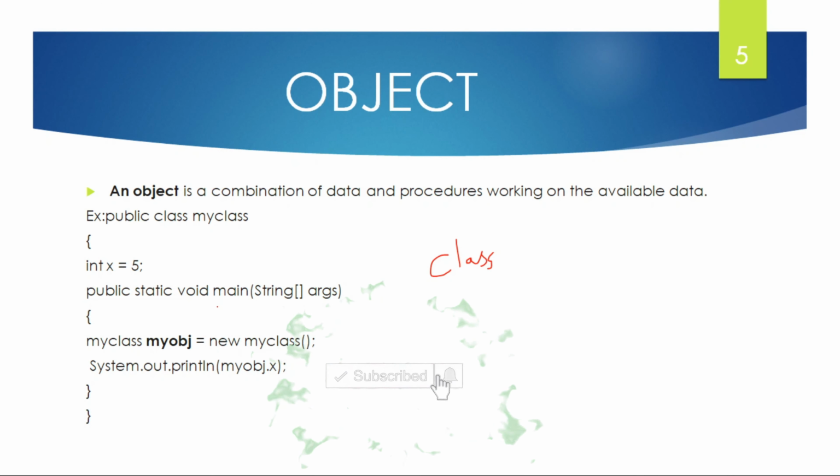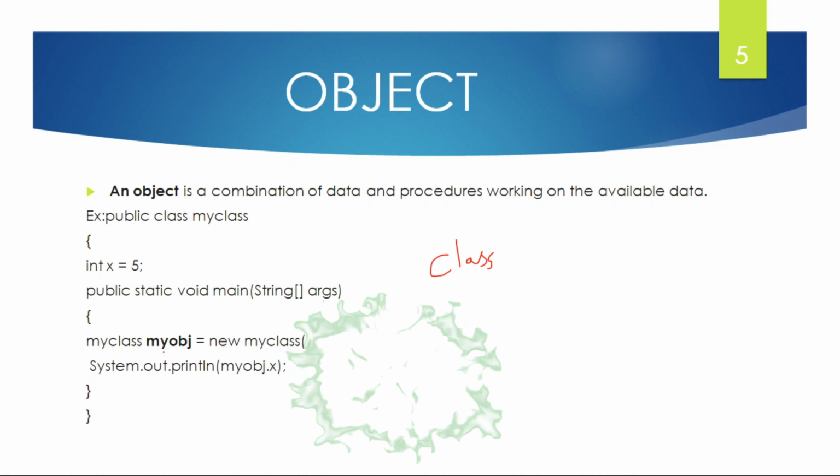So we have the main method. In this main method we created an object named my object. This object accesses the data from my class. After accessing, we will print the data. But how will we print? System.out.println(myobject.x). Here dot x means it is an integer value, and we will print that int value by using the object. In this way the object plays an important role in using the data from the class, and creates data and procedures and makes the output effective. I think you understood it.